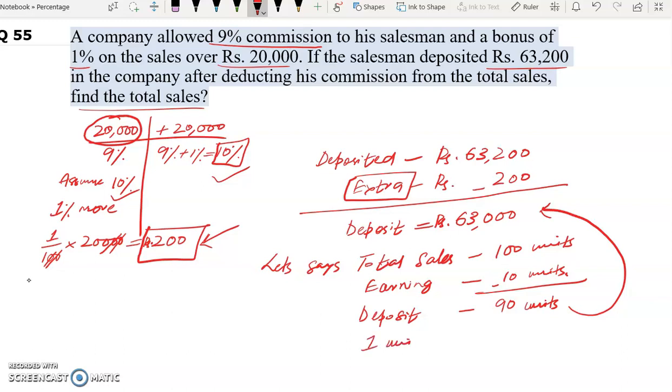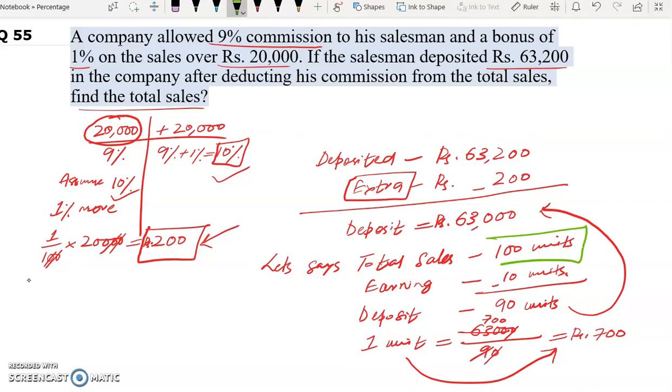So 1 unit will be how much? 63,000 divided by 90. 9 into 7. So 1 unit represents rupees 700. In this question we need to find the total sales. Our total sales is 100 units. So 1 unit represents 700. So 100 units will be 100 into 700. So 100 into 700 will give us rupees 70,000. And this is our answer.